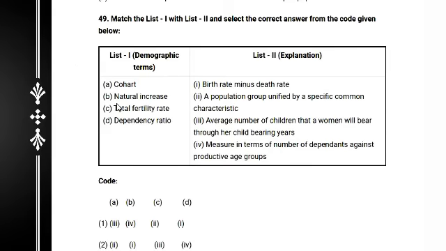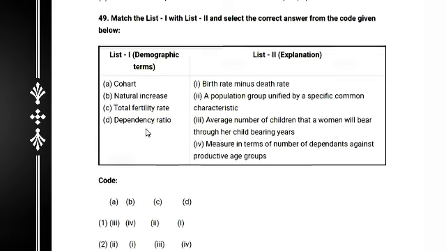C, total fertility rate, is the average number of children that a woman will bear in her childbearing years. And dependency ratio is the measure of the number of dependents against the productive age group. So the answer is 2.